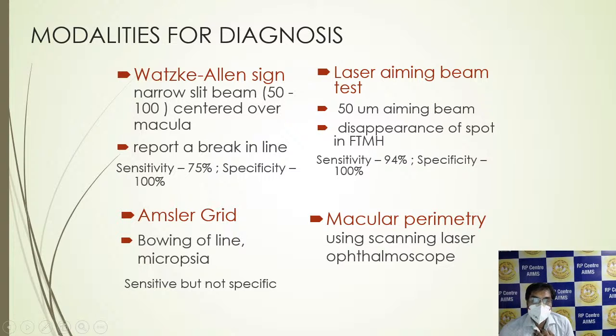Another test we can do is the laser aiming beam test. A 50 micrometer aiming beam is applied, and the disappearance of the spot in a full thickness macular hole is noted by the patient. The sensitivity is 94% and the specificity is 100%.